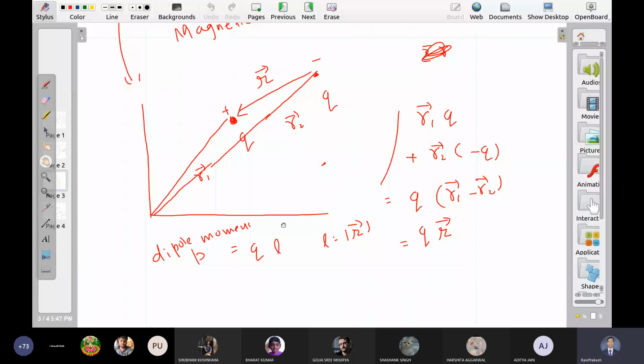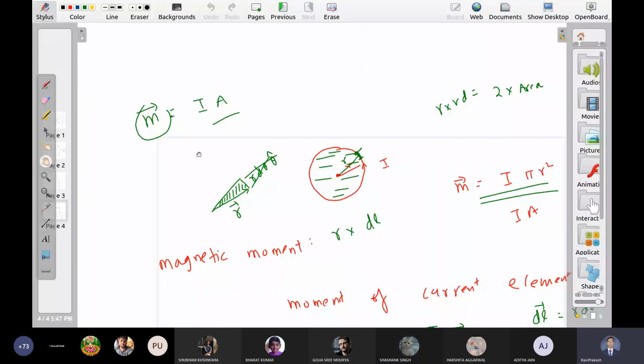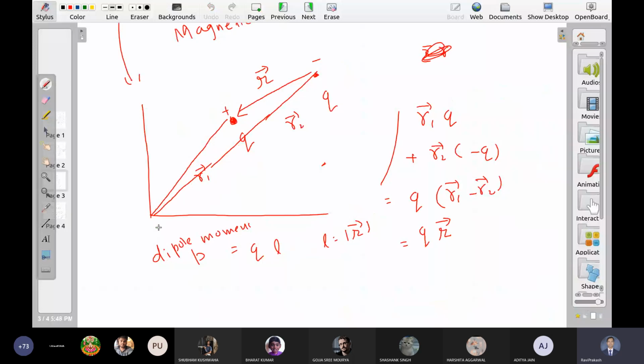Excuse me, sir. Yes. Sir, in Griffiths magnetic moment dipole is given as integration of I dA. dA is area. But then why do they call it magnetic moment? Because moment simply means that you take cross product with the distance, right? So I think this nomenclature is somewhat misleading. Yes, sir. Maybe I don't know.